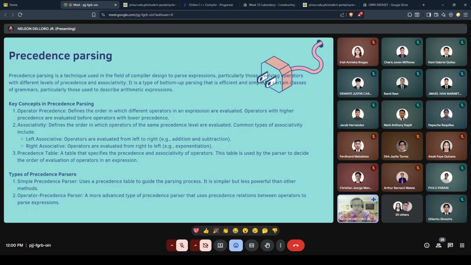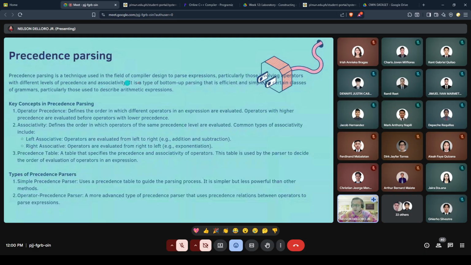Precedence parsing is a technique used in the field of compiler design to parse expressions, particularly those involving operators with different levels of precedence and associativity.